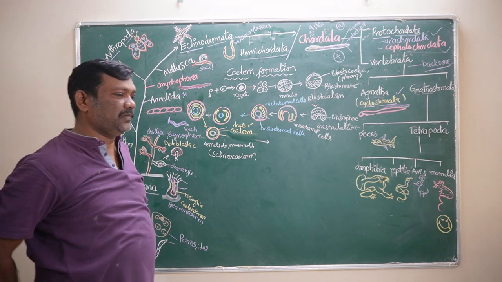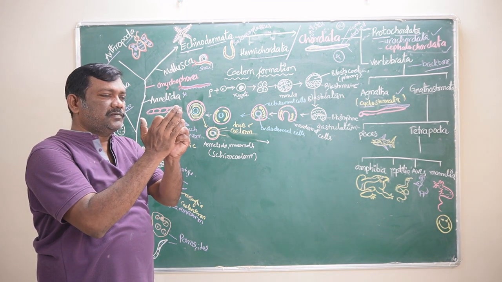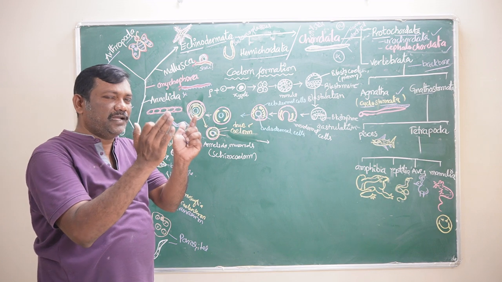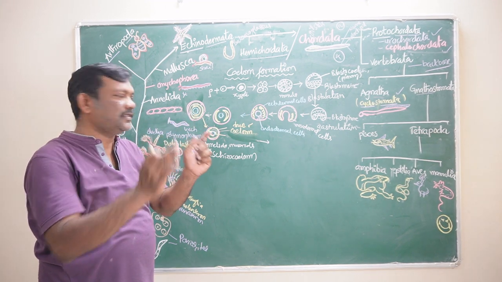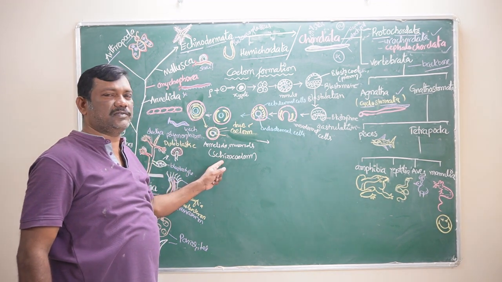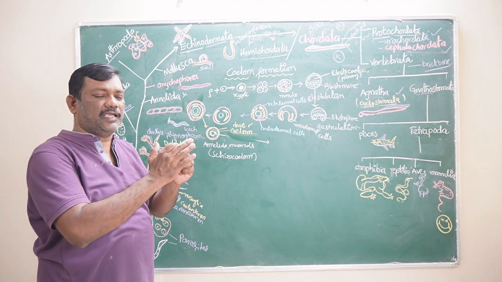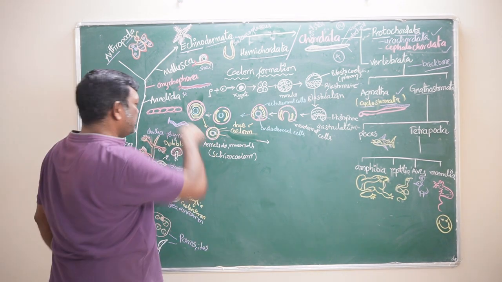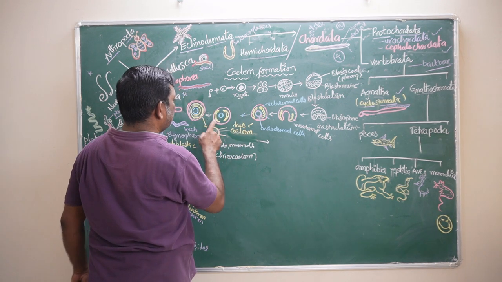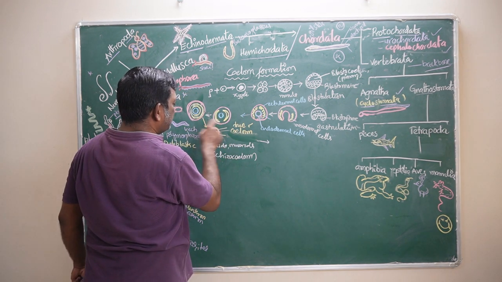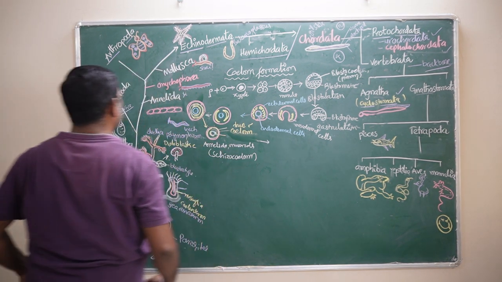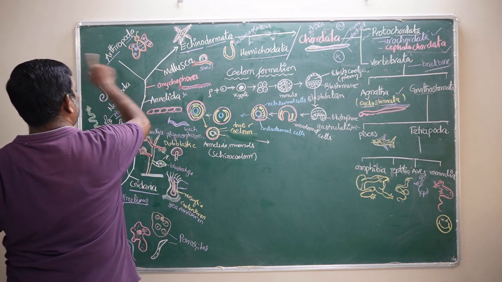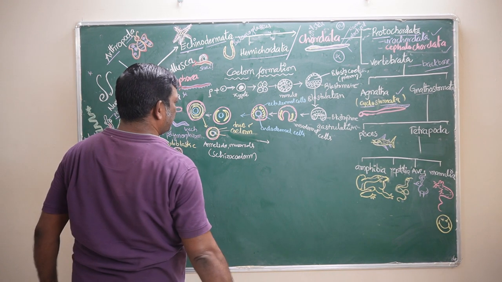Schizocoelom is nothing but the coelom formed from the splitting of mesoderm. Those are called the Schizocoelom. Schizo means splitting. Schizocoelom means the coelom is formed from the splitting of mesoderm. This mesoderm is splitting and forming. These are the animals: Annelida, Onychophora, Mollusca and Arthropoda belong to the Schizocoelom.